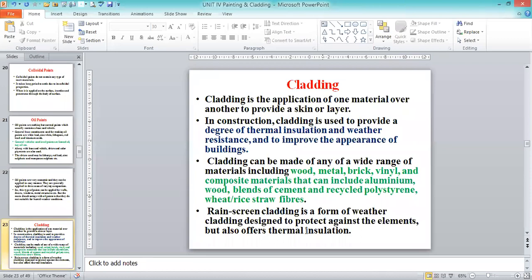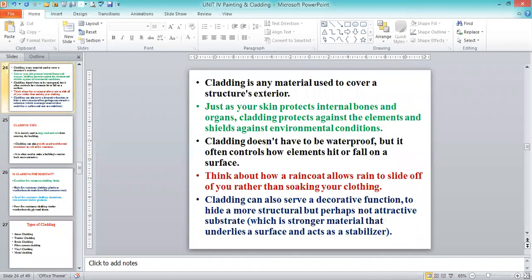An example is given here. Rain screening cladding is a form of weather cladding designed to protect against the elements, but it also offers thermal insulation. So rainwater is not entering or being absorbed by the external surfaces. We provide one more additional layer using the cladding surfaces. To better understand, just as your skin protects internal bones and organs, cladding protects against the elements and shields against environmental conditions.